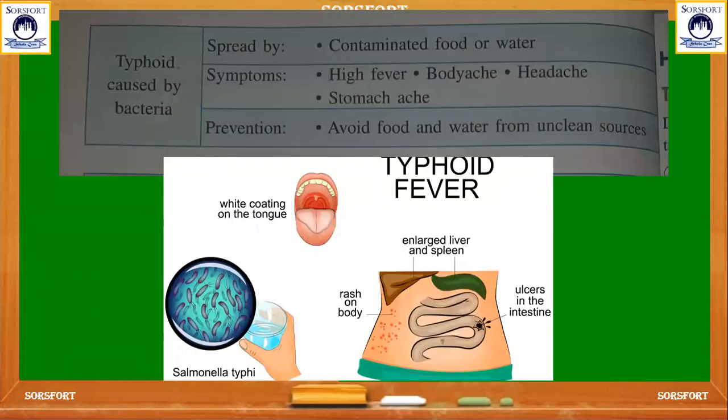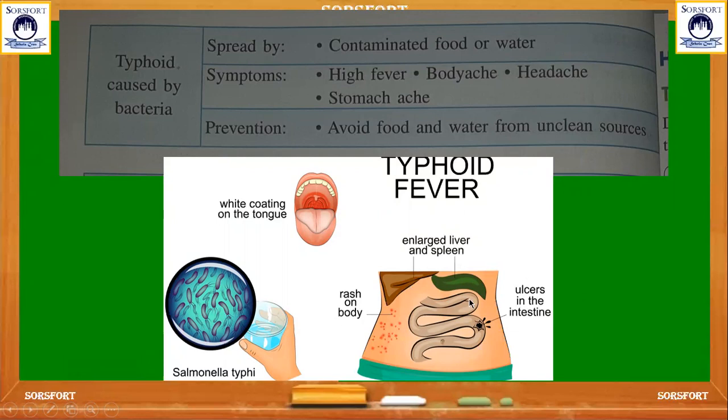Next we can see typhoid. It is also a disease which is caused by a bacteria called Salmonella typhi, and which is also spread by unclean or polluted water or food. If a person gets typhoid, the primary symptoms are high fever, body ache, headache, and stomach ache. They can even get rashes on the body, an enlarged liver and spleen, and even ulcers in the intestine.